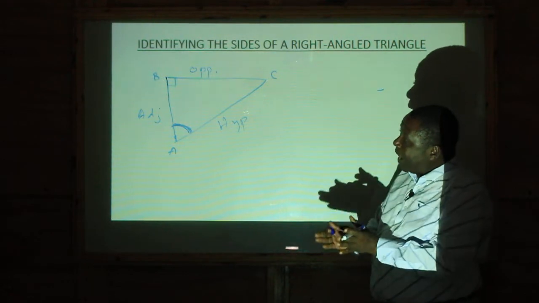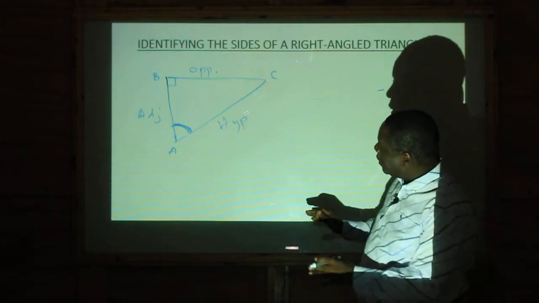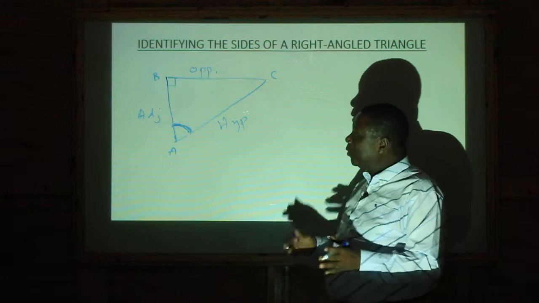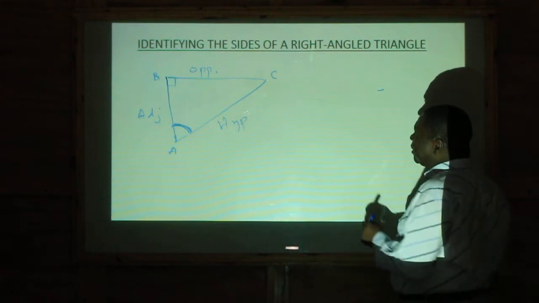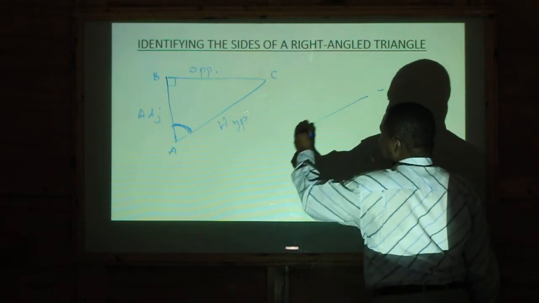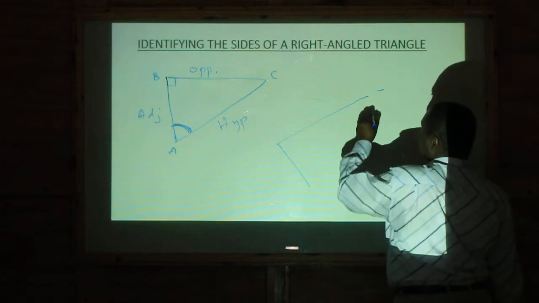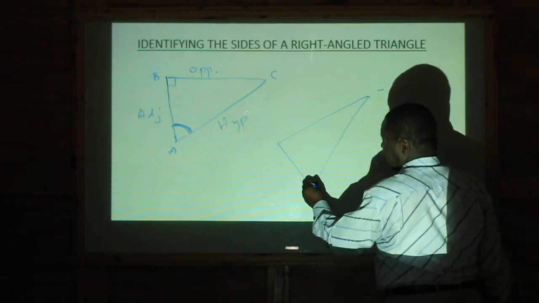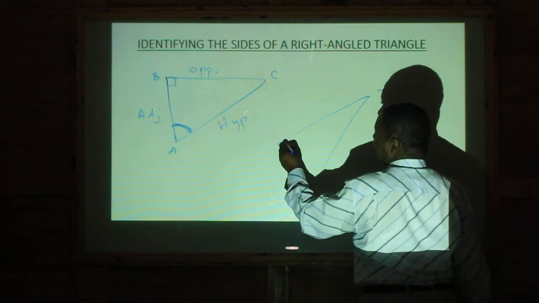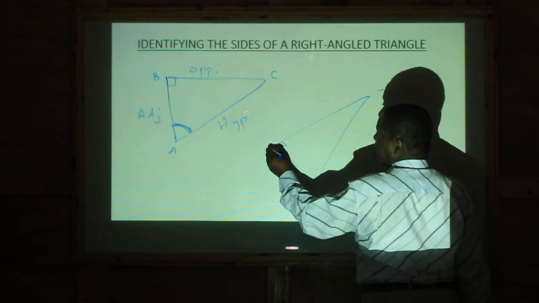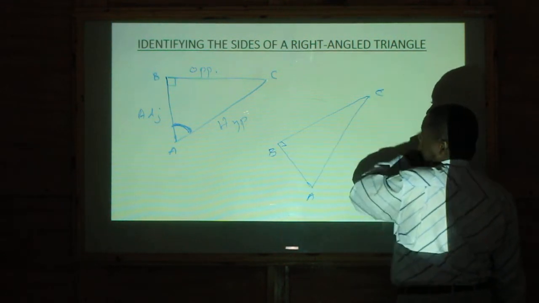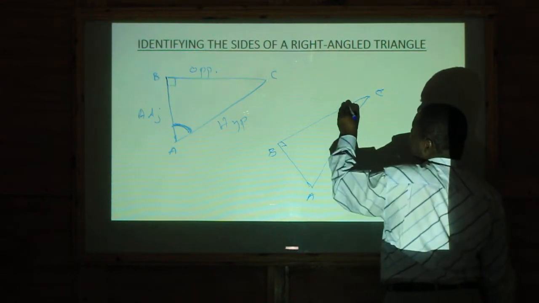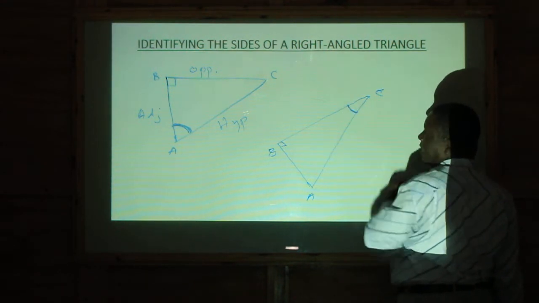So you see how I have turned the whole right angle triangle into another shape. Sometimes they can even draw it like this. They can draw it like this, and they will tell you this is A, and that is B, and that is C. And now they will say this is the angle that they are talking about.